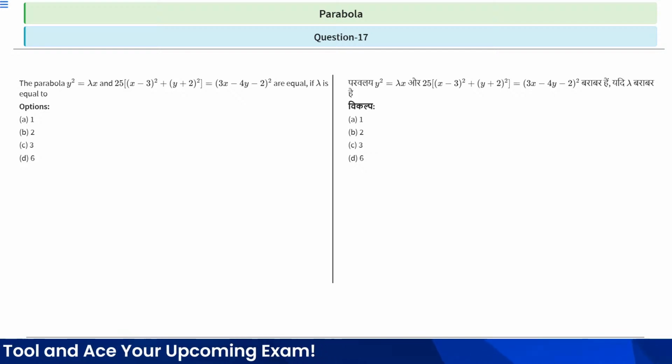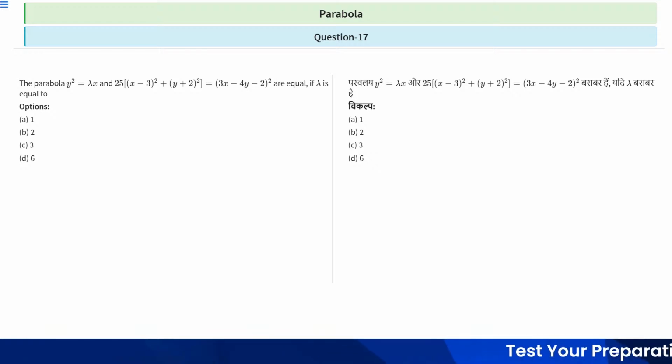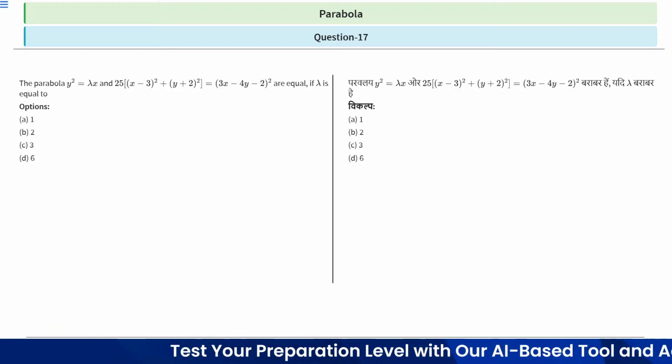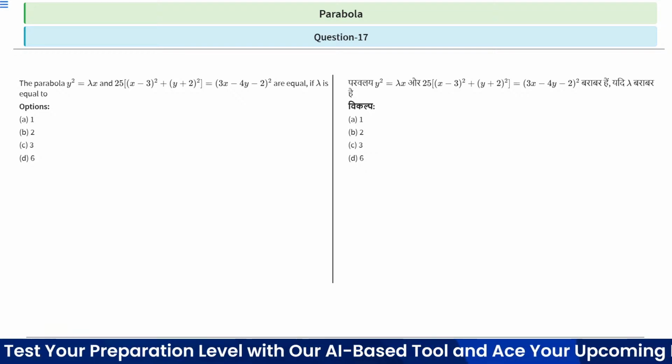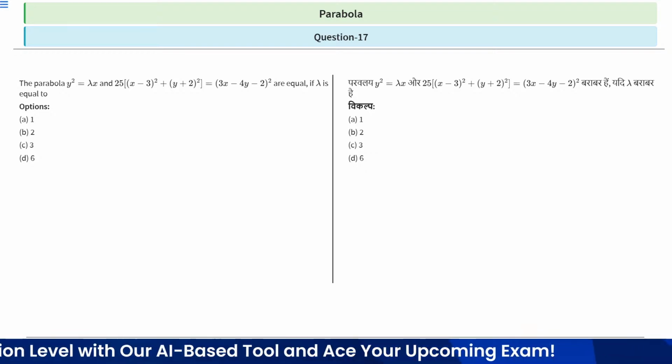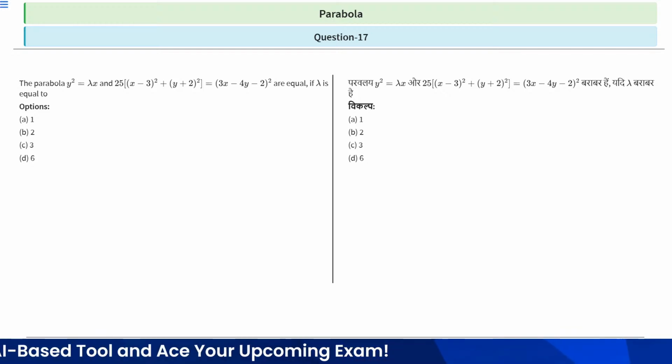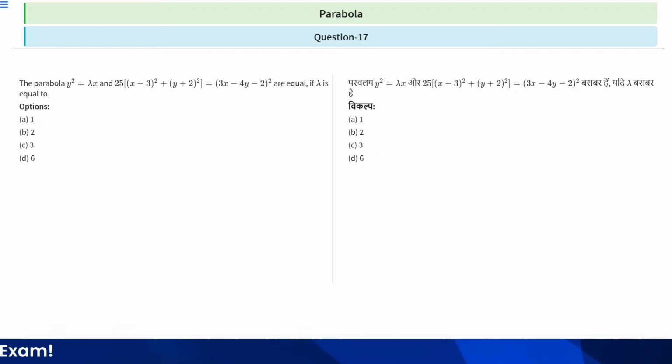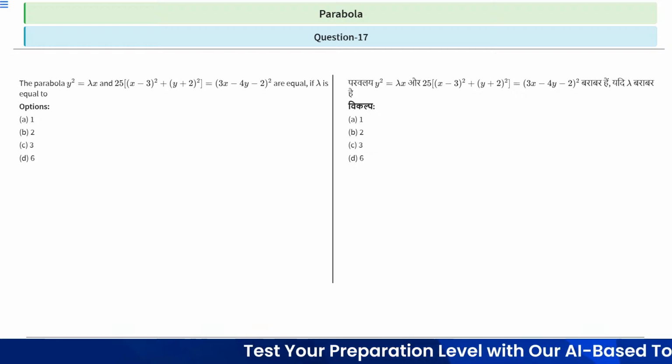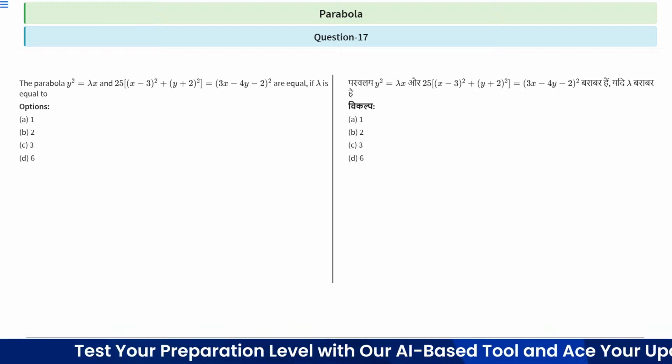So we are given a parabola. See, the hint of this question is if the two parabolas are equal, that means the lengths of their latus rectum should be equal, right? So by the given parabola, we can find the length of latus rectum. Clear? And for the other parabola also we can convert it into a standard form, and equate the lengths of latus rectum for the two parabolas. In this way you can try to approach this question. You have 10 seconds to solve or think about this question. After 10 seconds we will discuss the solution part, right?